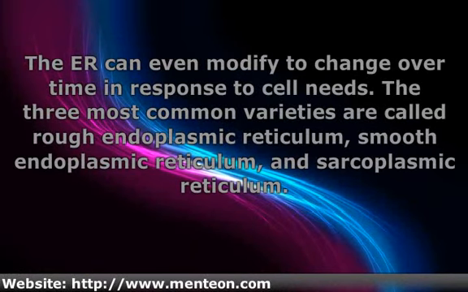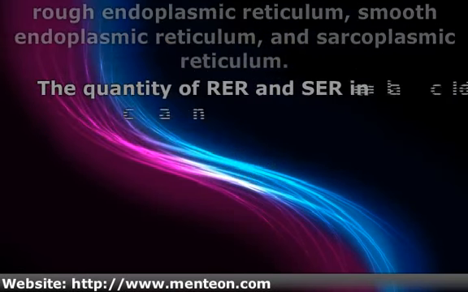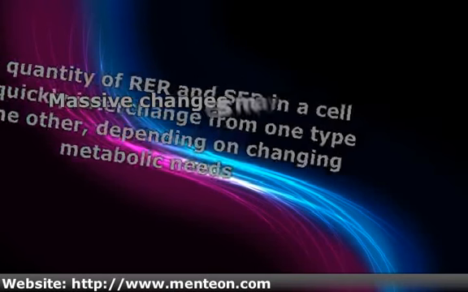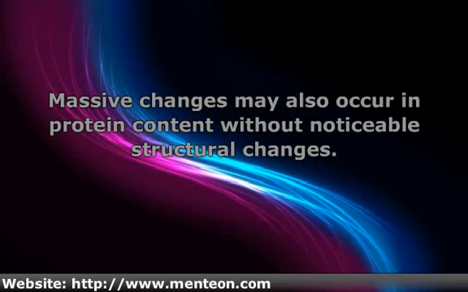The three most common varieties are called rough endoplasmic reticulum, smooth endoplasmic reticulum, and sarcoplasmic reticulum. The quantity of RER and SER in a cell can quickly interchange from one type to the other, depending on changing metabolic needs. Transformation can include embedment of new proteins in membrane as well as structural changes. Massive changes may also occur in protein content without noticeable structural changes.